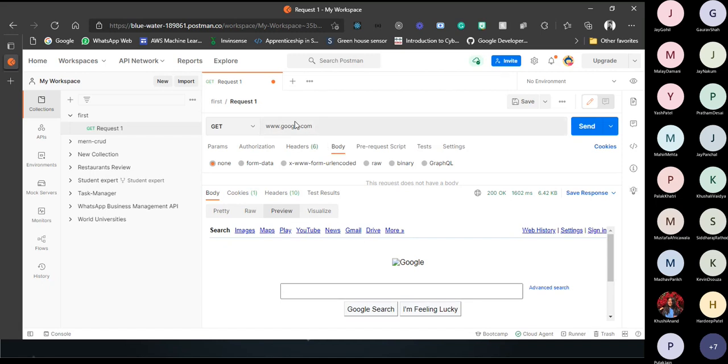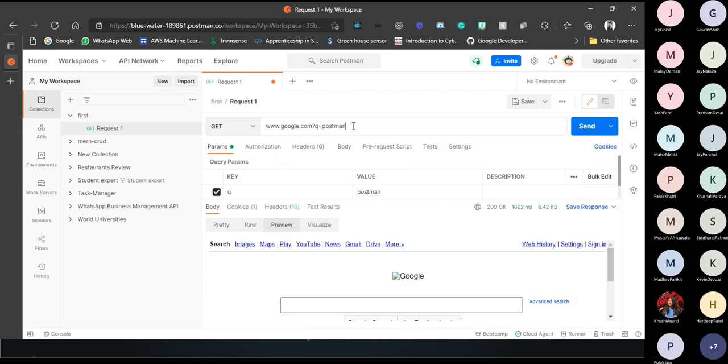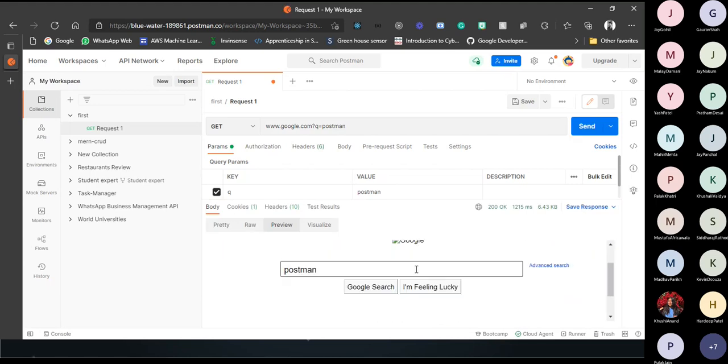Now let's type a query parameter. And what is a query parameter? Bear with me for 2 minutes, I will explain it. Here I am typing the query parameter q equal to postman, and let me send again and see what I get in response.